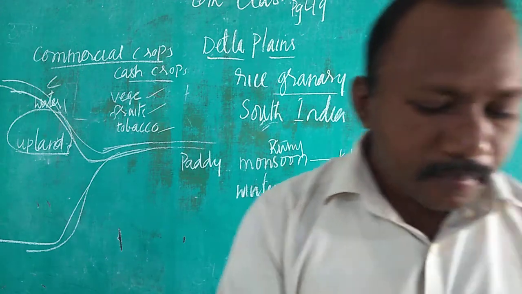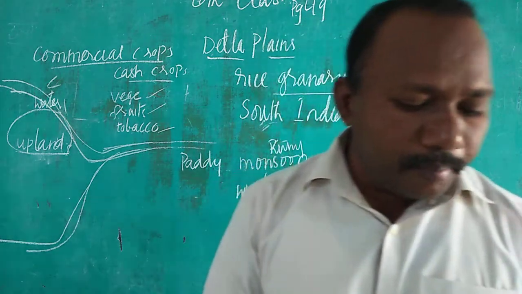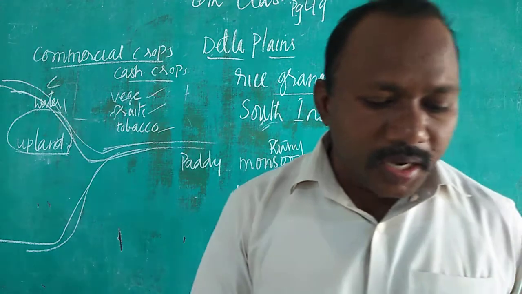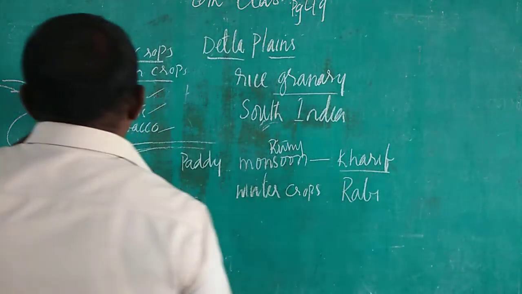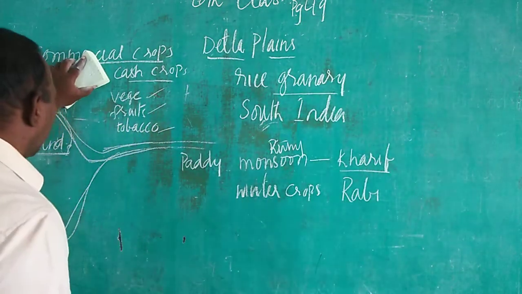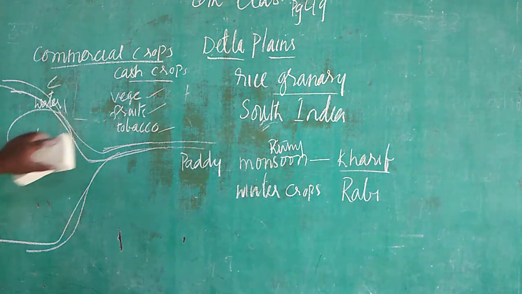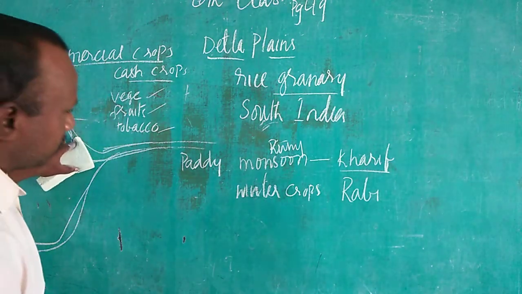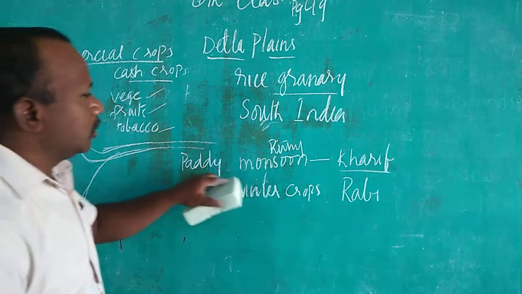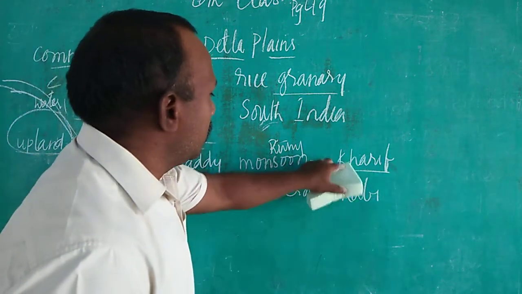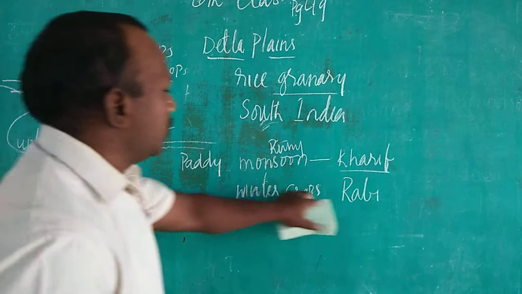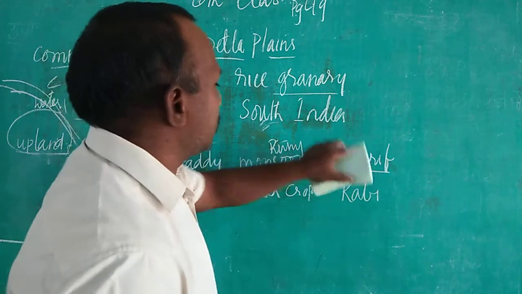Next one. The eastern coastal plains in Andhra Pradesh are narrow. Here we talked about deltas and what kind of crops they grow. In uplands, crops are grown where water is present, and we talked about rabi season and kharif season. Winter is called Rabi season, rainy season is called Kharif season.